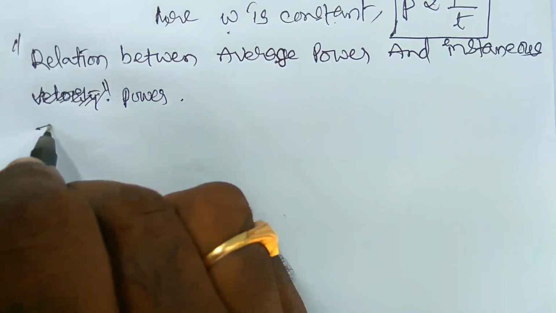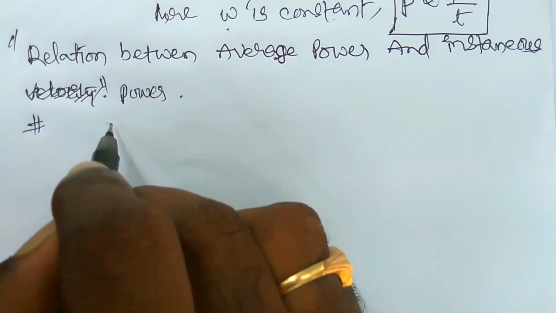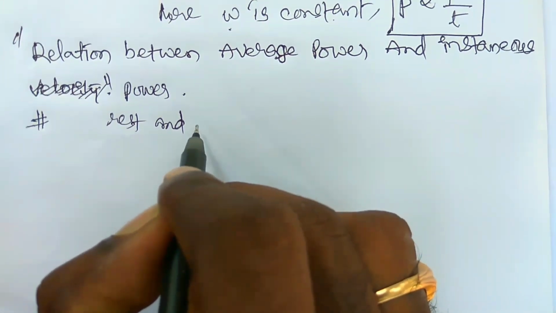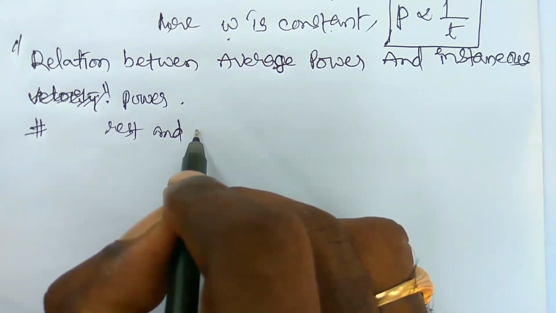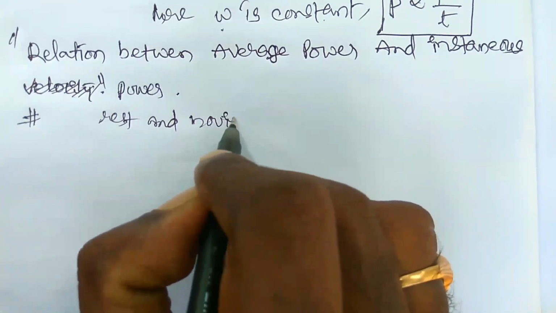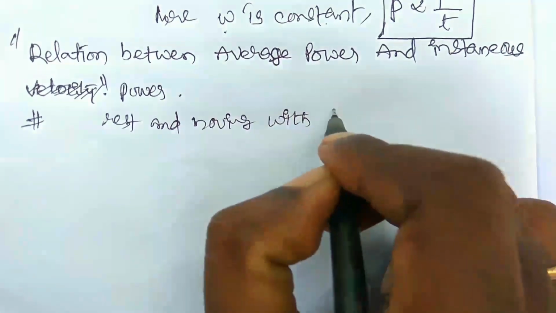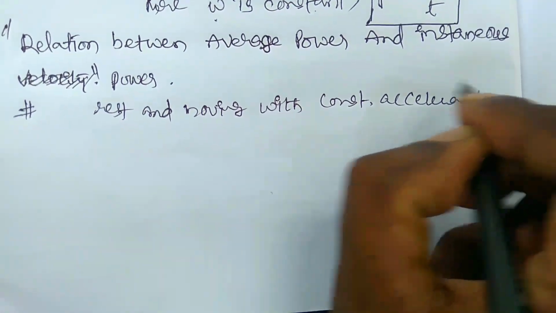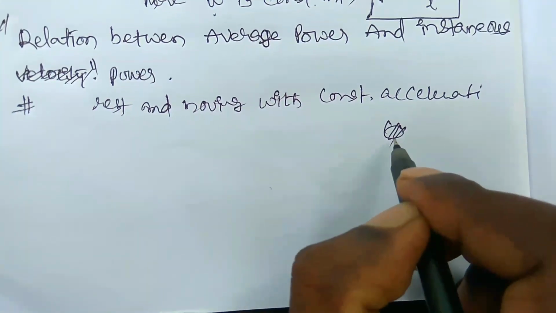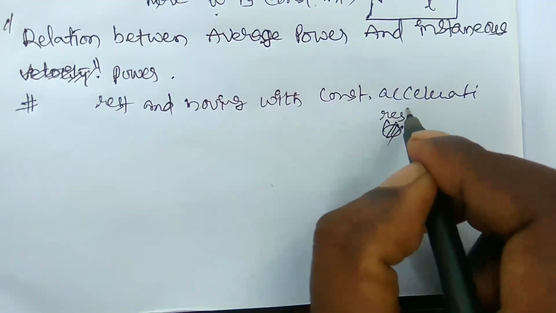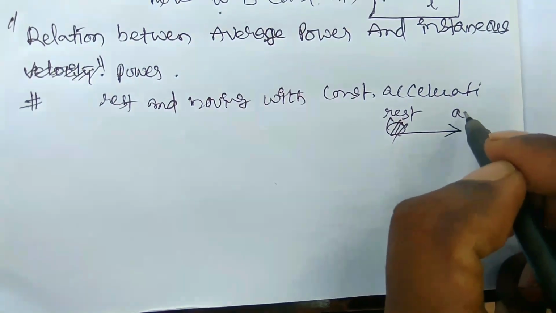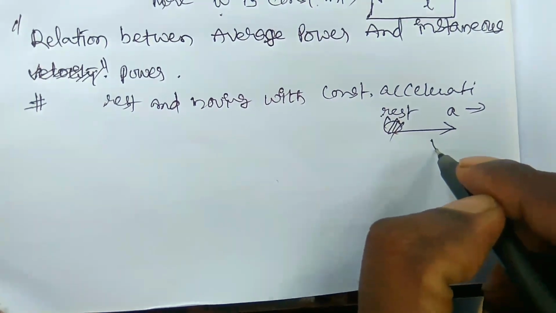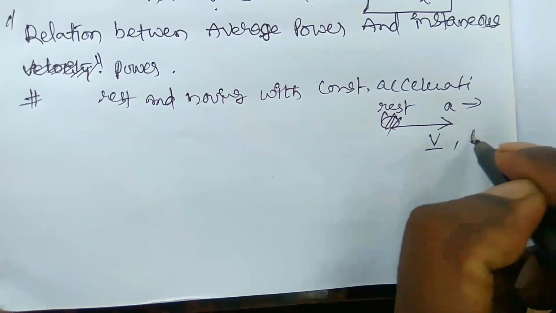Let a particle start from rest and move with constant acceleration. There is no change in the acceleration, and it gets the velocity v in time t.